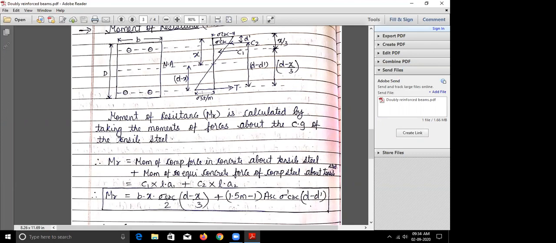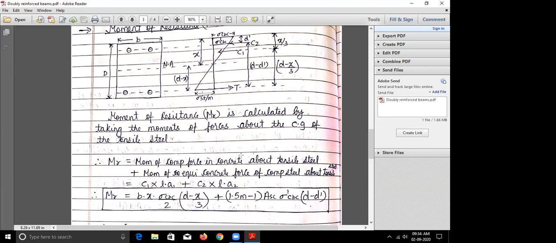And this is the stress, average stress 0 plus sigma CBC by 2. And what is the lever arm? D minus X by 3 for C1 plus, now for C2, this is again which we have already done, 1.5 m minus 1 into ASC into sigma dash CBC is the stress for C2, and the lever arm for C2 is D minus D dash about the tensile steel.